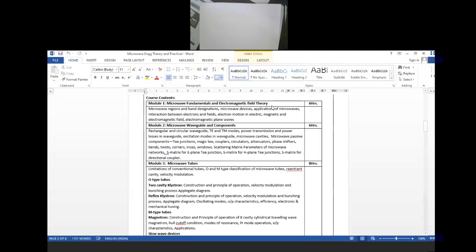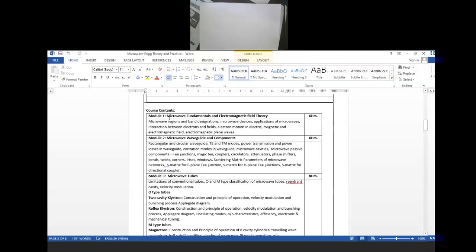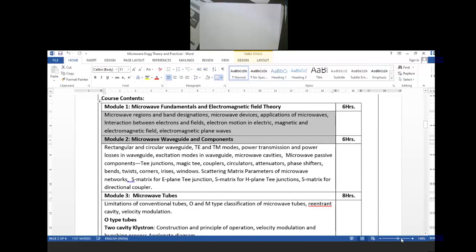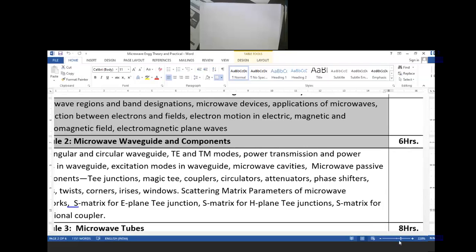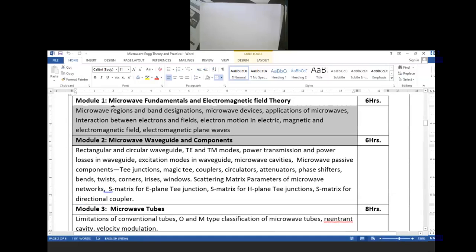This is about your model 1. In model 1, we have seen this particular topic. Are all people able to see that? Increase the font so that you can see. This is about the microwave frequency fundamental bands and all that we have seen. And in model 2, we learn the waveguide components. Here we learn the rectangular waveguide and the circular waveguide.